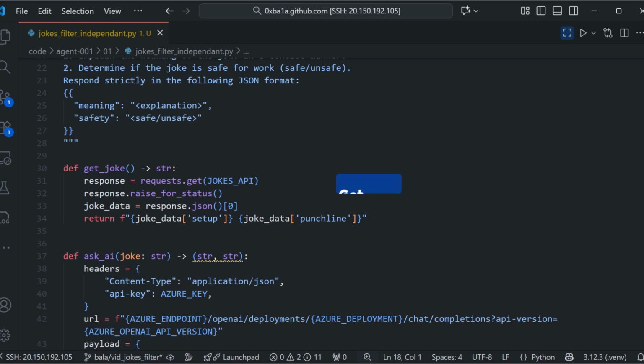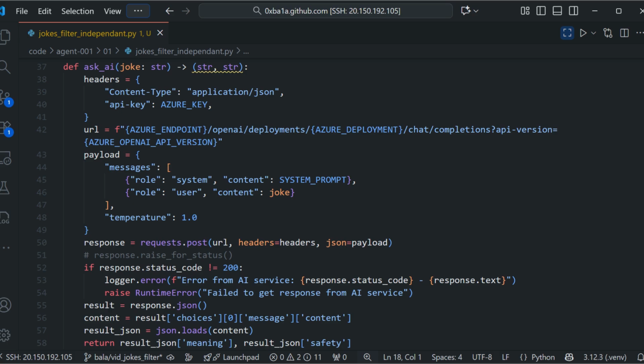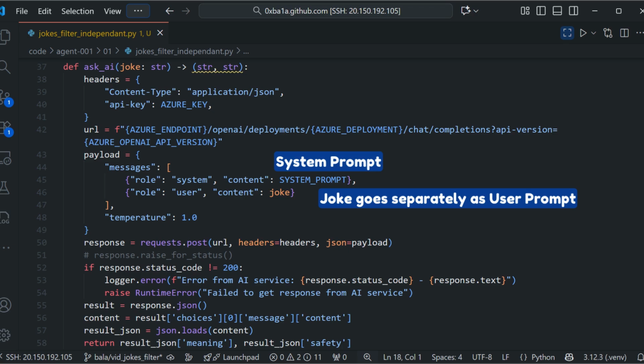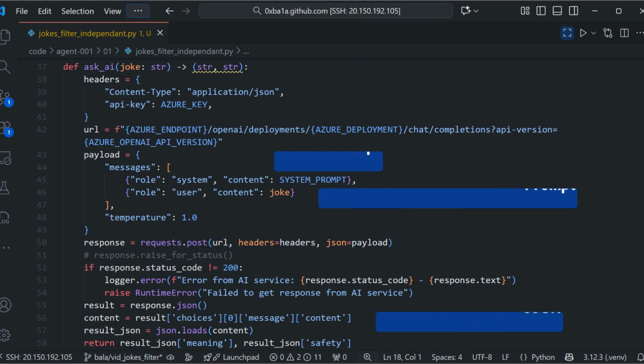Next, I fetch a joke. The joke's API returns a setup and a punchline. I combine them into one string for the model. Then I call the chat completion with two messages, the system message and the joke. When the model responds, I take the raw string and immediately parse it with json.loads. If parsing fails, that's a signal to log the output and treat it as unsafe by default. But with the strict system prompt, you'll see that the responses are consistently valid and easy to parse.